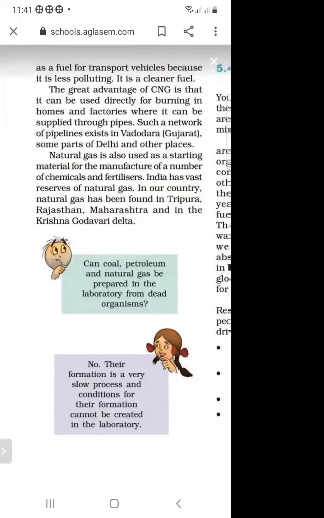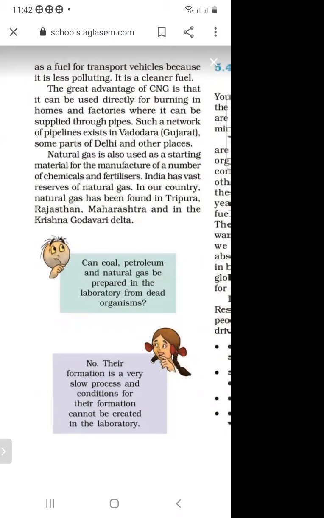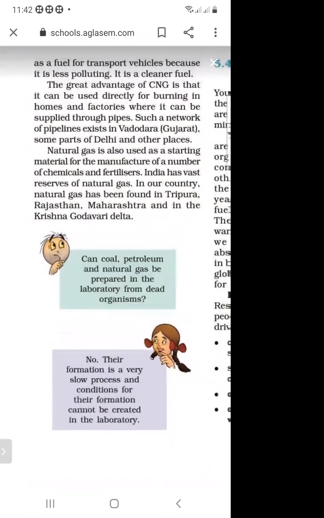And what is the advantage of CNG? It can be used directly in homes, or in factories through supply through pipes. This type of network is present in Gujarat, in Delhi, and in other places of India. And natural gas is also used as a starting material for the manufacture of a number of chemicals and fertilizers.